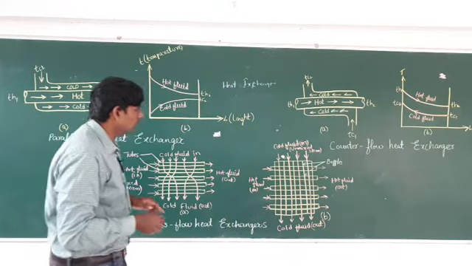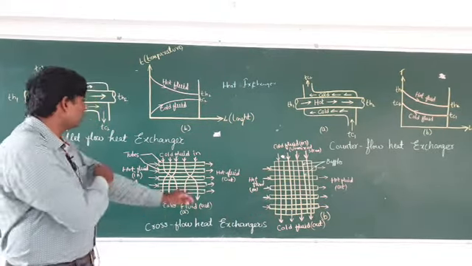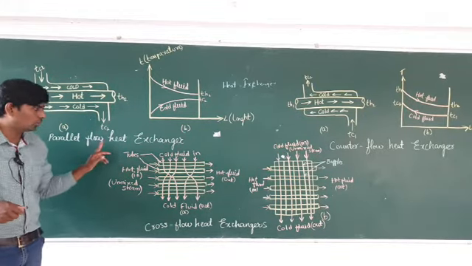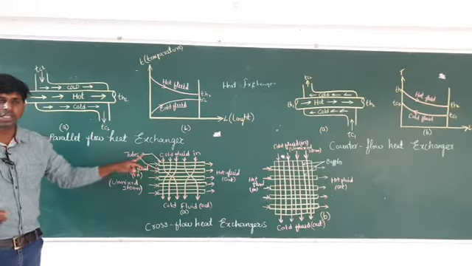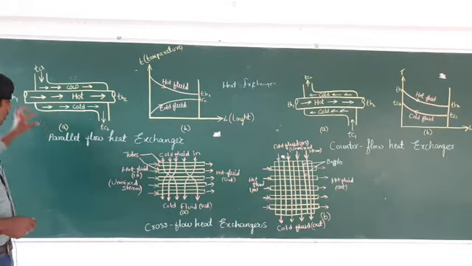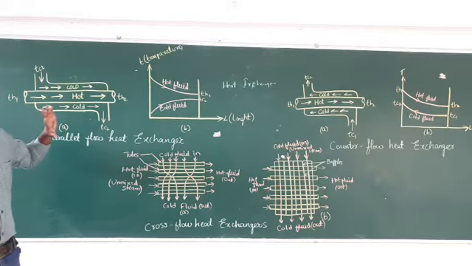Okay, so here I have drawn three types, which are mostly used. The first one, as you can see, is known as the parallel flow heat exchanger. In a parallel flow heat exchanger, as you can see, this is the line diagram, not the actual diagram.